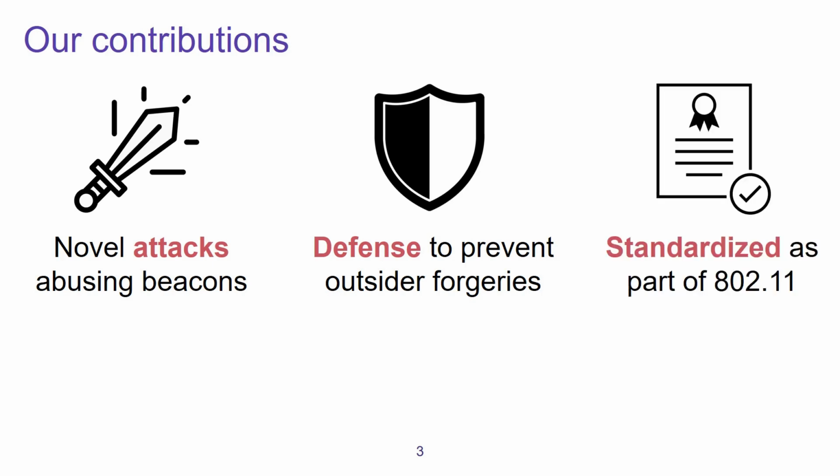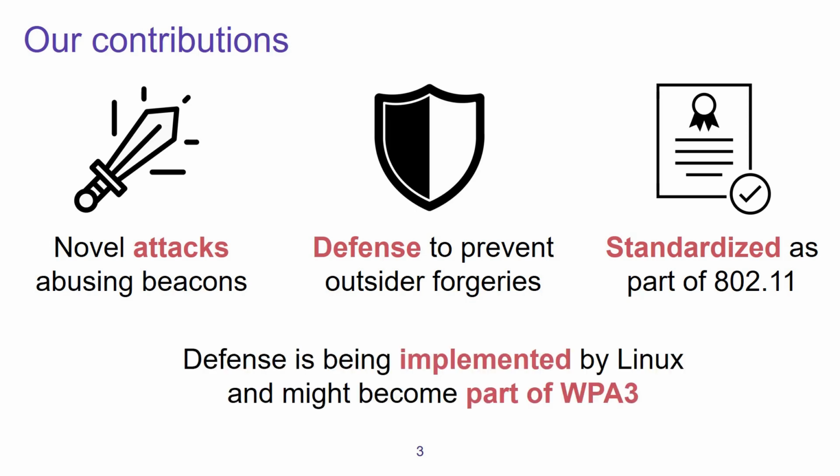And we also standardized this defense as part of the 802.11 specification that underpins Wi-Fi. And on top of all of this, we also have an implementation on Linux, and our defense might even become part of WPA3.